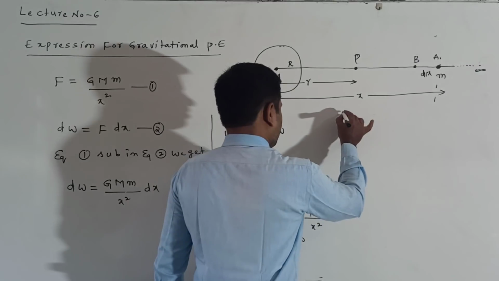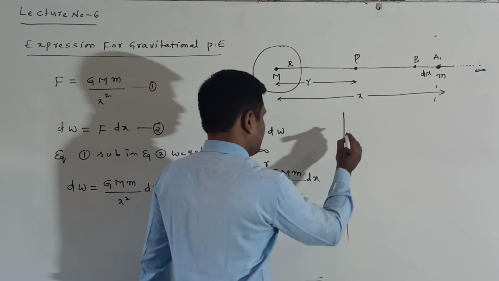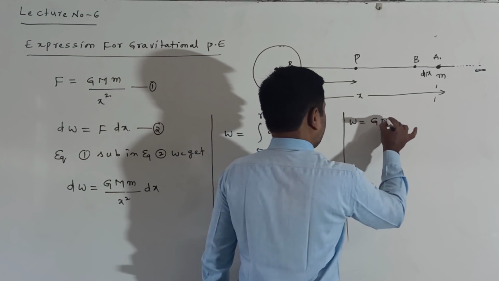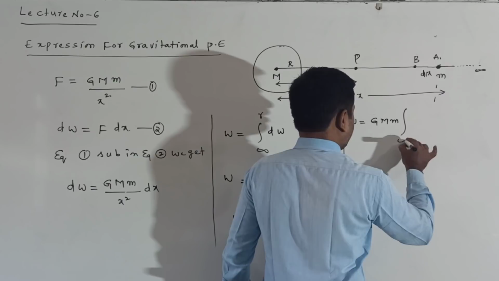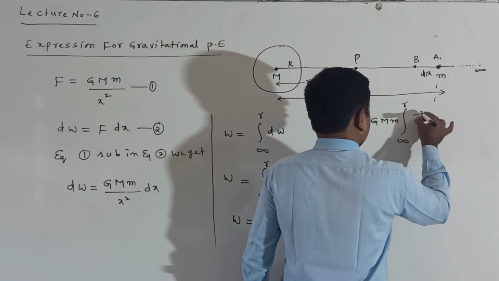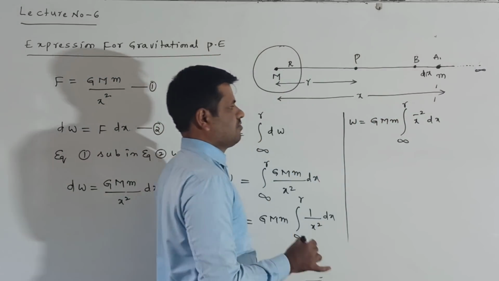This is infinite to R of x to the power of minus 2 into dx.